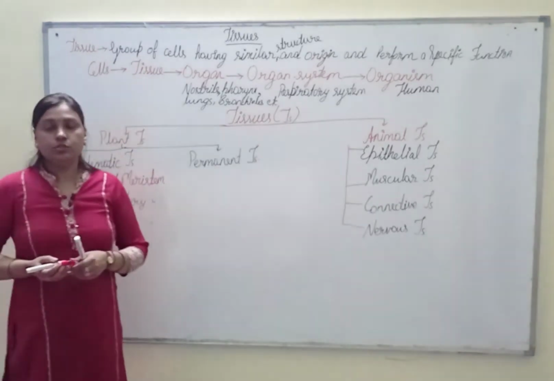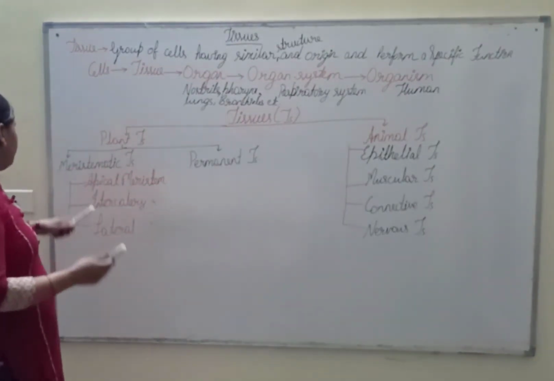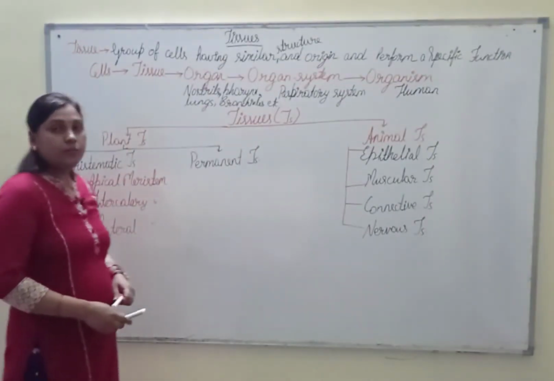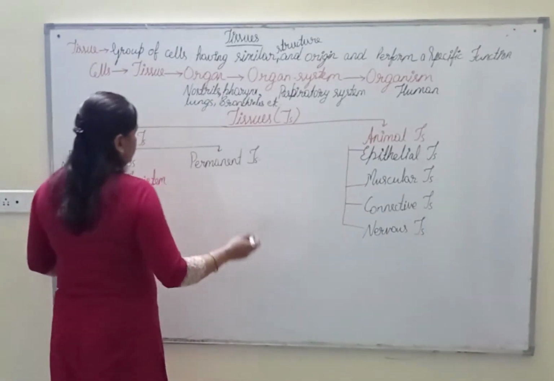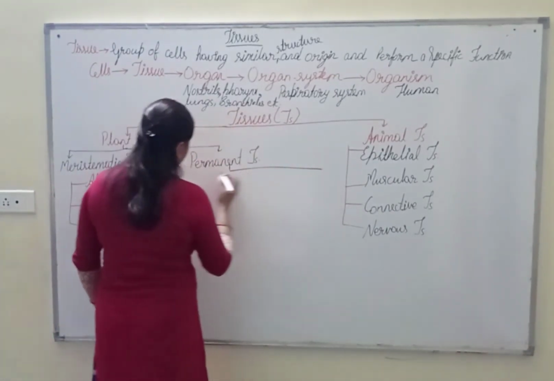So meristematic tissues are of 3 types: apical, intercalary and lateral meristems.